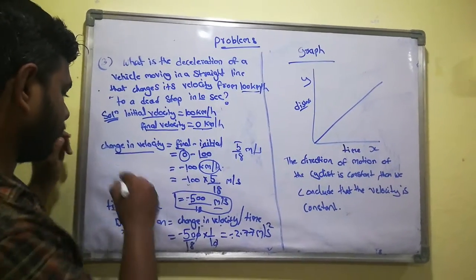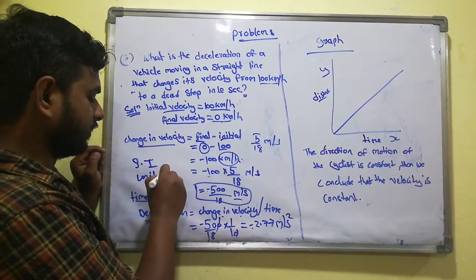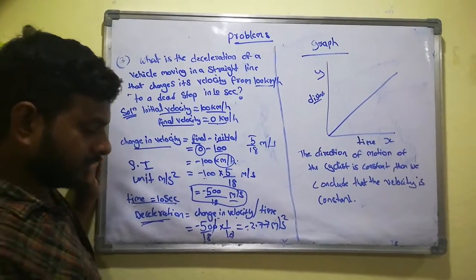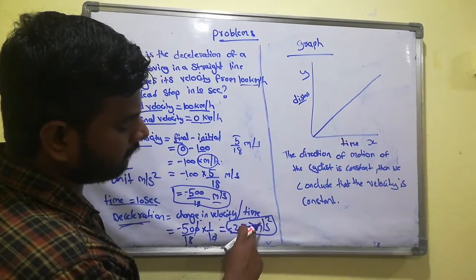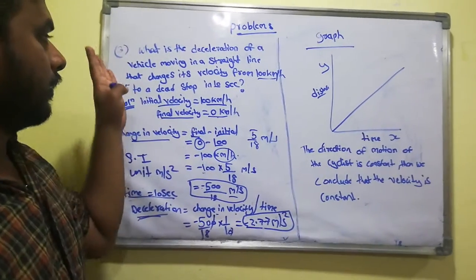So what is the SI unit of acceleration? The SI unit of deceleration is meter per second square. Remember that. So this is how much the speed is decreasing, about minus 2.77 meters per second square. Okay, this is the problem.